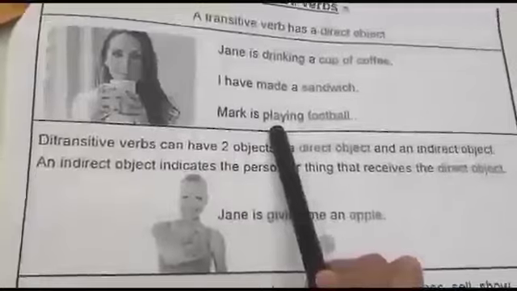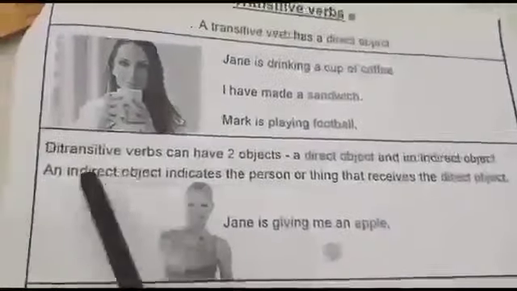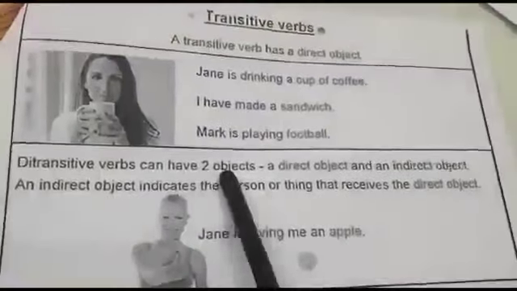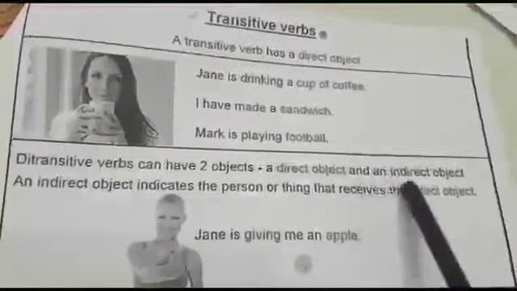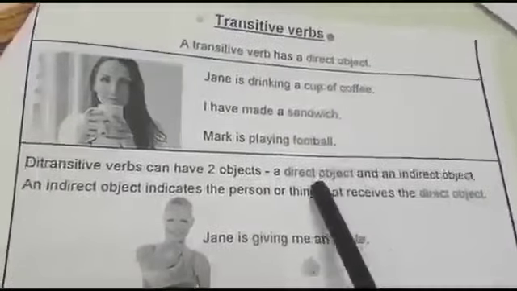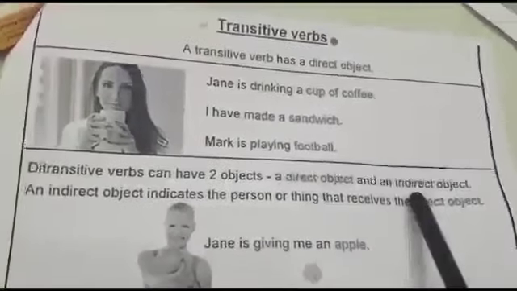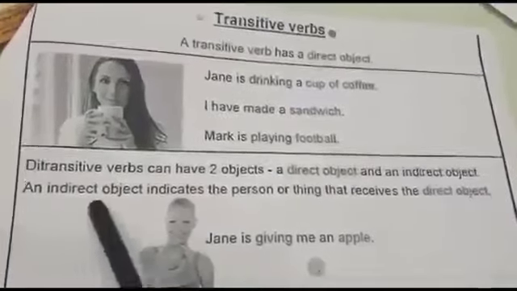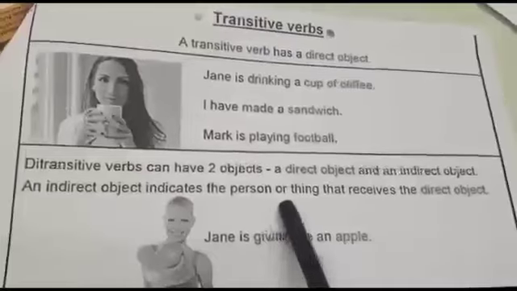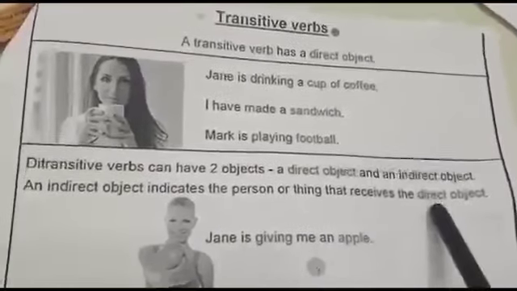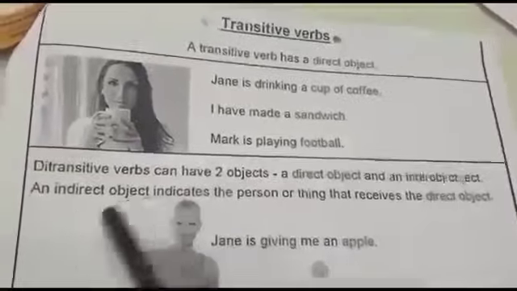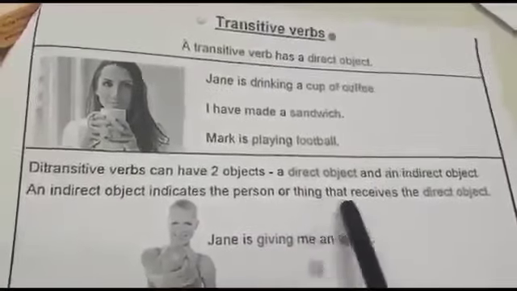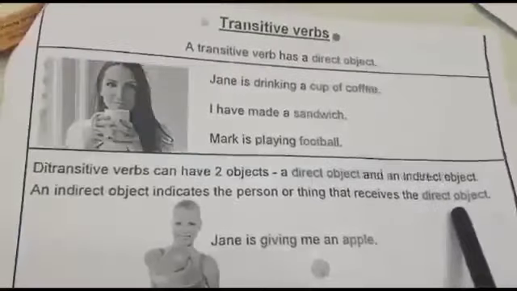Now, we are going to study the third kind of verb, that is the ditransitive verb. A ditransitive verb can have two objects, a direct object and an indirect object. We studied what a direct object is, and now we will study what an indirect object is. An indirect object indicates the person or thing that receives the direct object.